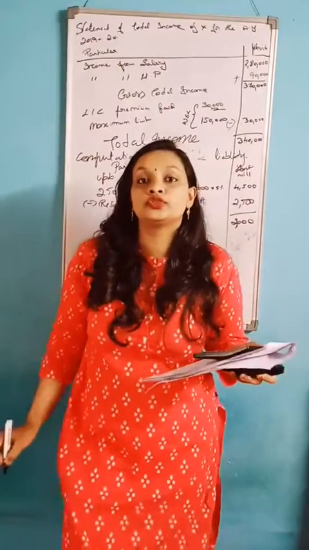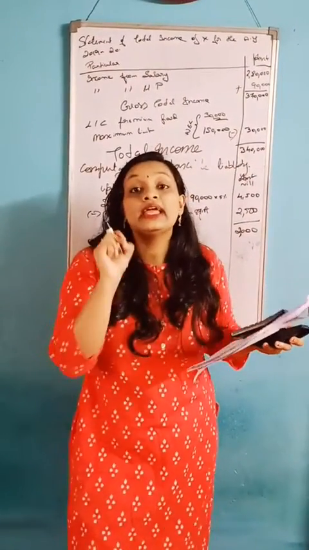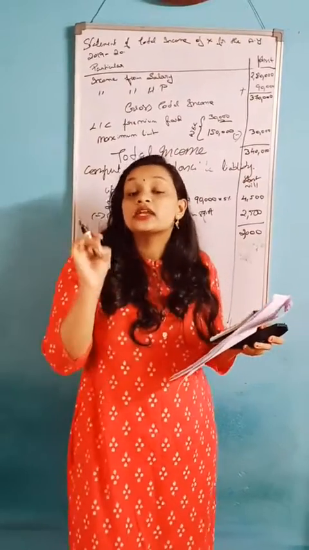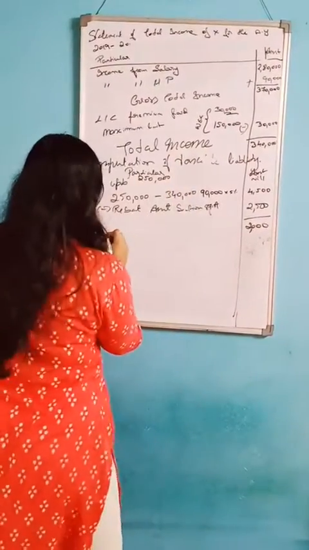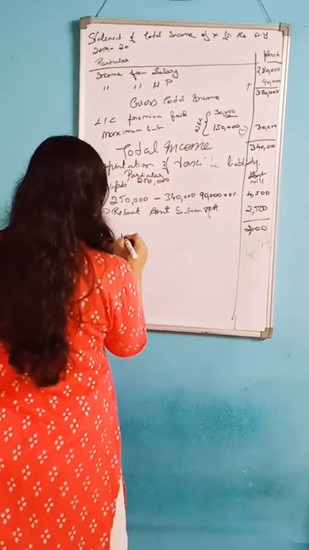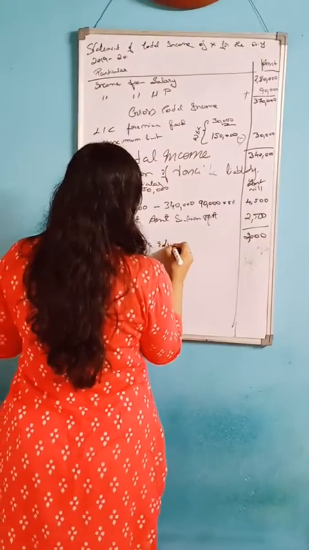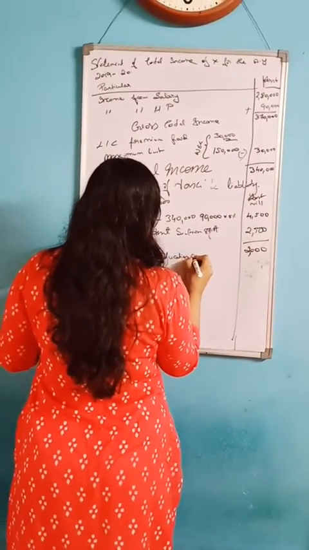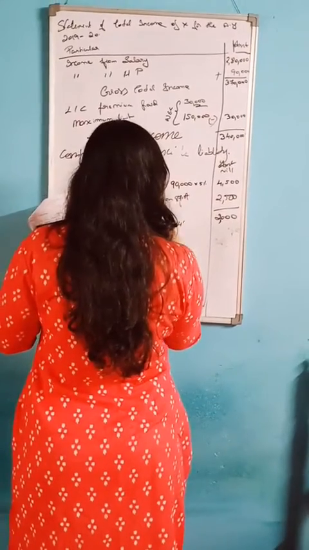Next, finally, the health and education cess, and the percentage is 4%.